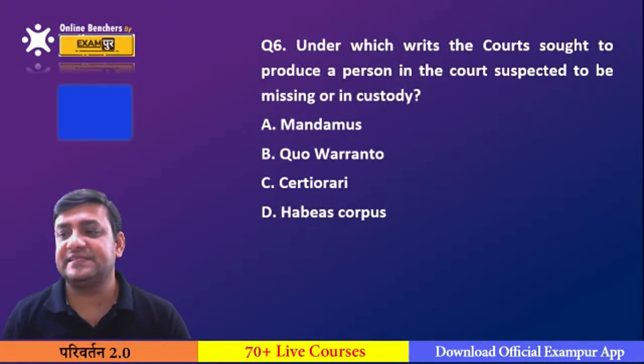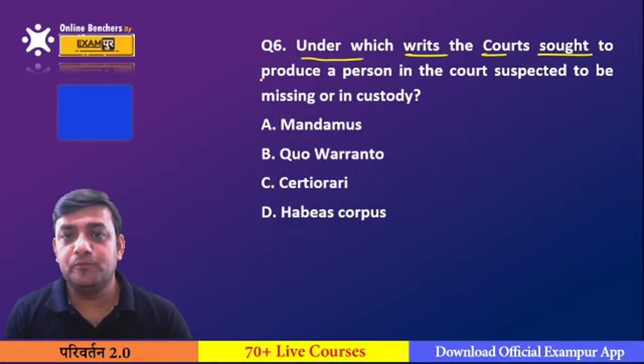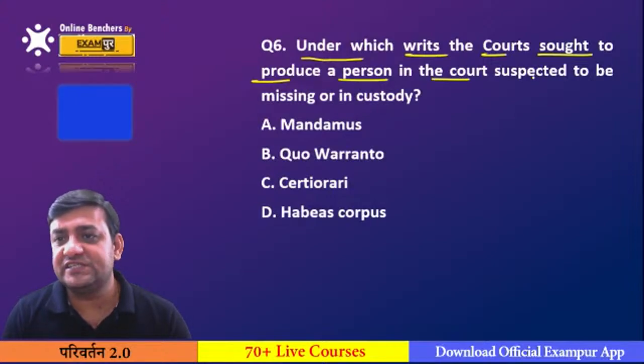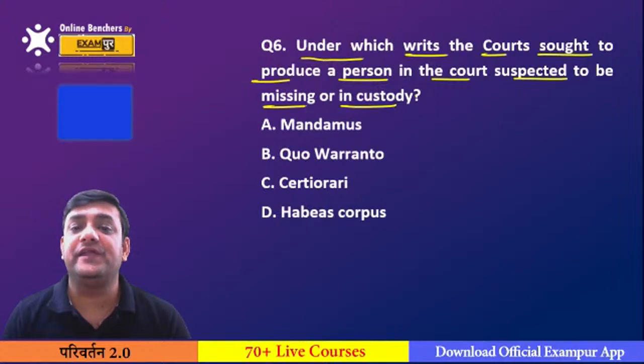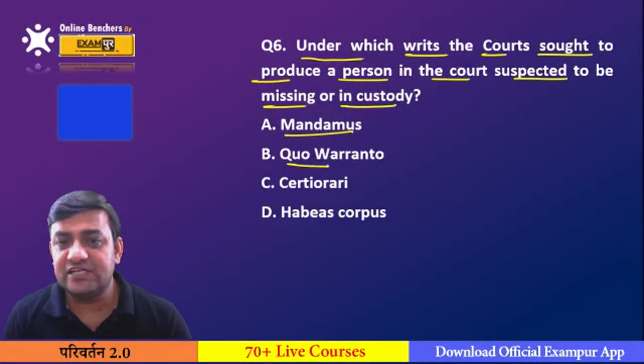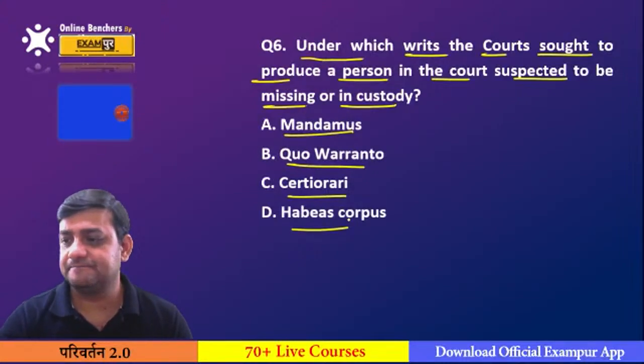Next important thing is that under which writ do the courts seek to produce a person in the court suspected to be missing or in custody, that is, to have the body? Is it mandamus? Is it quo warranto? Is it certiorari? Or is it habeas corpus?